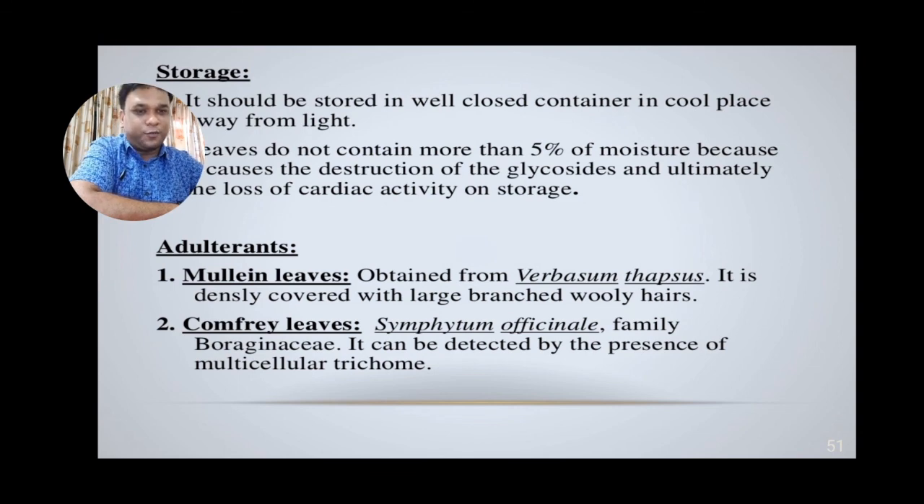Mullein leaves, which are obtained from Verbascum thapsus, are densely covered with large branched woolly hairs, whereas comfrey leaves, which is Symphytum officinale, belonging to the family Boraginaceae, can be detected by the presence of multicellular trichomes. Here we can see the difference between the adulterants and the pure digitalis leaves.